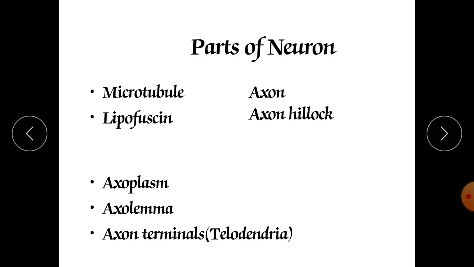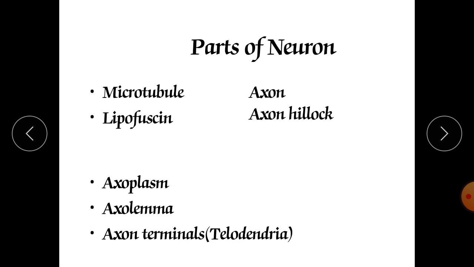There are various parts. We should know their location and their function. In the parts of the neuron, a question can be asked for 10 marks or 5 marks also. But nowadays the online exam is going on, so you should know at least their names and their functions.